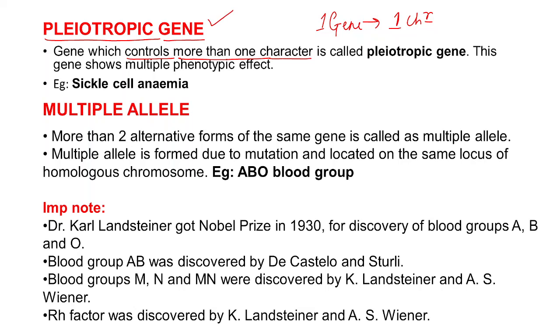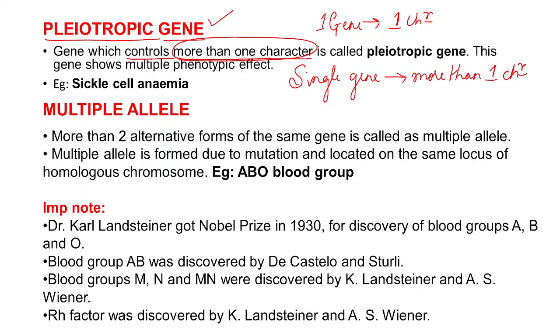And what is a pleiotropic gene? It is a gene which controls more than one character. If a single gene controls more than one character, then it is called a pleiotropic gene.